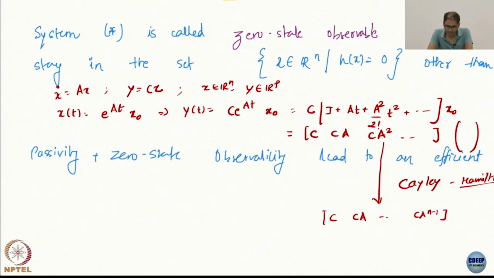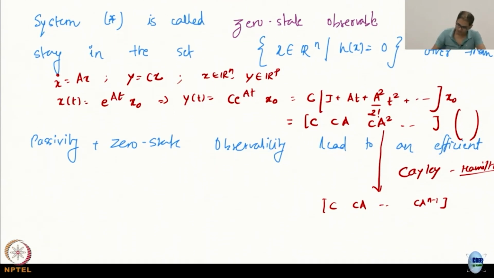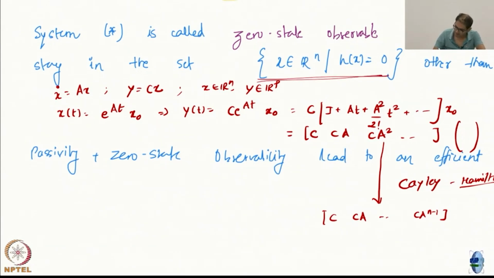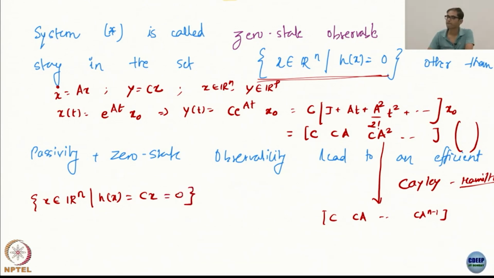Now, why this? Let us see what is the set in this case. In the linear case I am saying that the set of x in R^n such that Hx = Cx = 0.